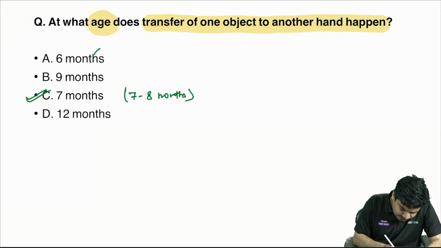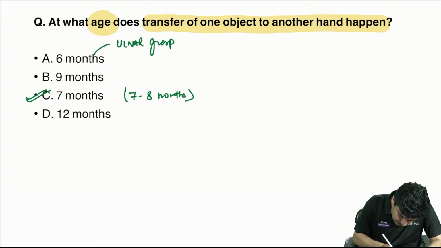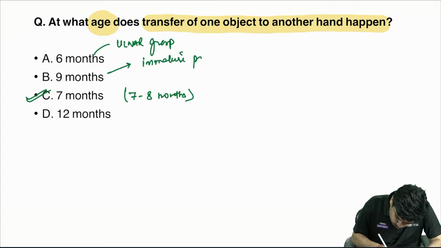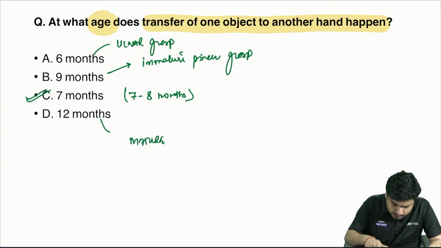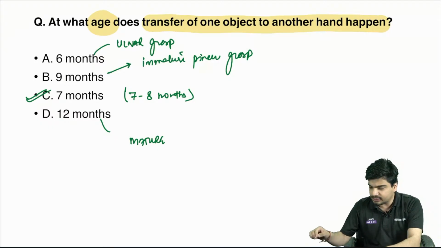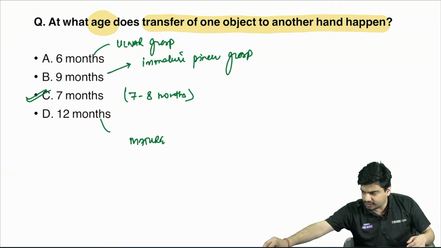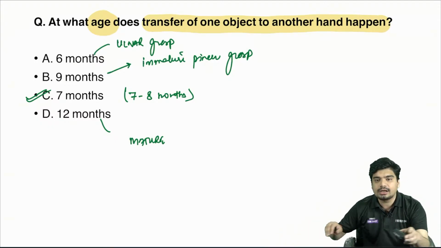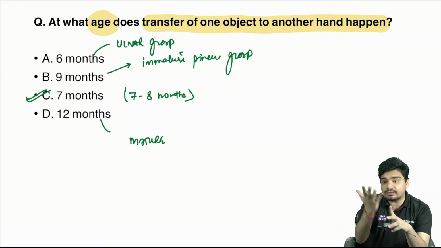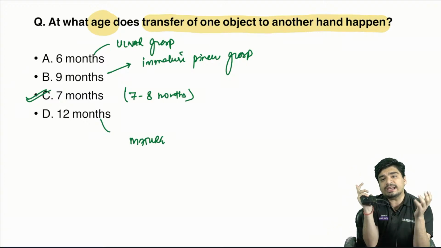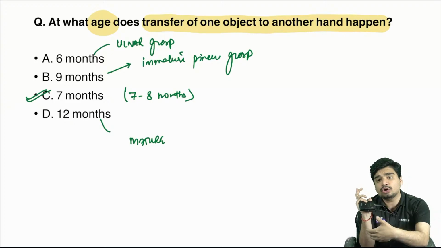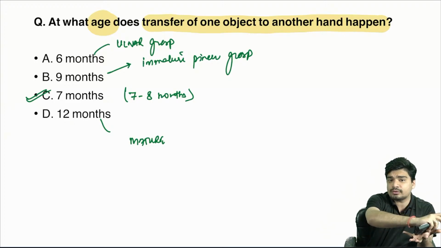Okay. So at 6 months, there is ulnar grasp. At 9 months, there is immature pincer grasp. And at 12 months, there is mature pincer grasp. So at 6 months, what's going to happen? Let's assume some object. At 6 months, this child is going to pick it with the ulnar aspect of the hand. If he's picking with the ulnar aspect of the hand, this grasp is not good. He won't be able to transfer objects from one hand to other.